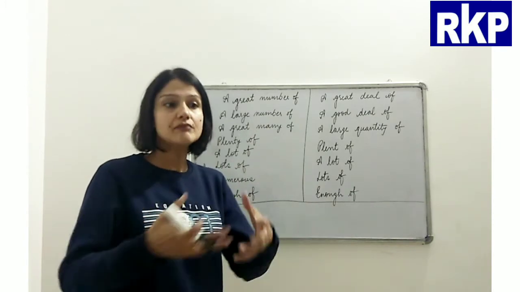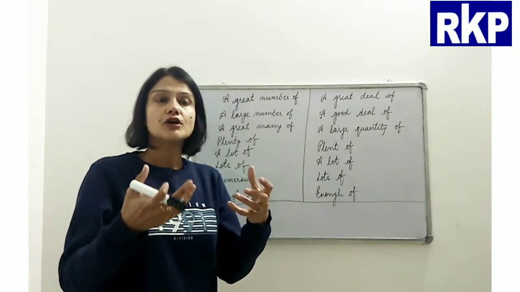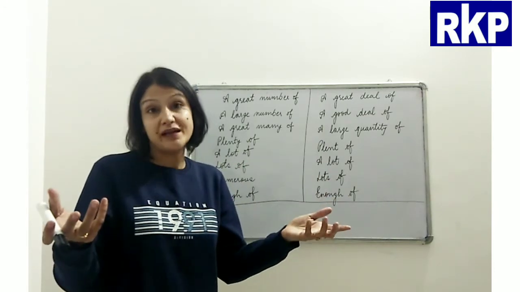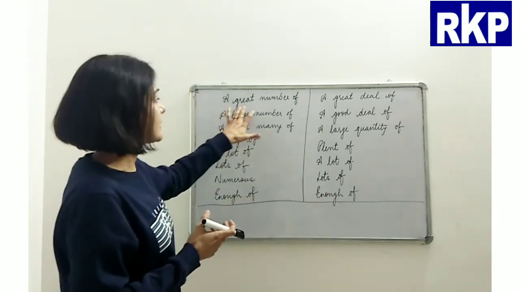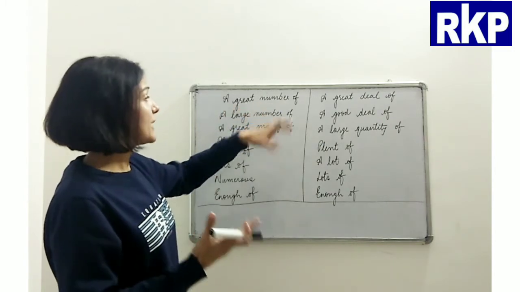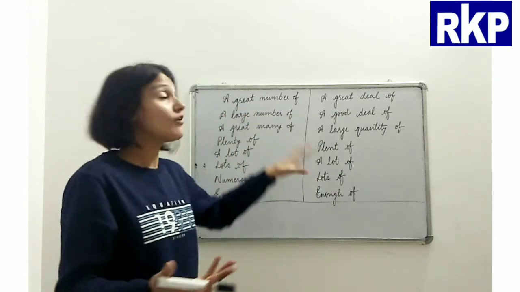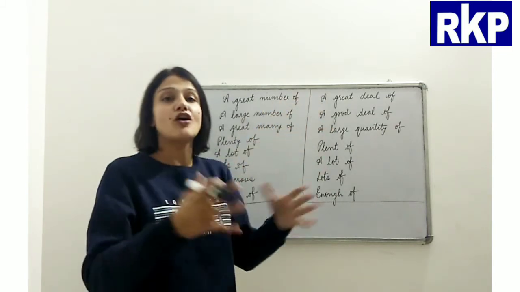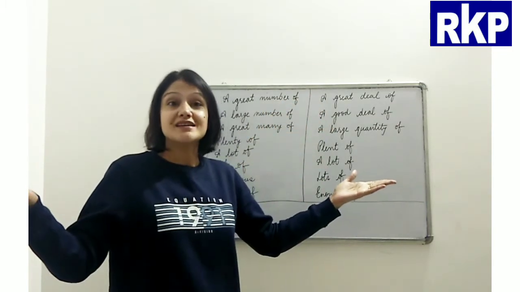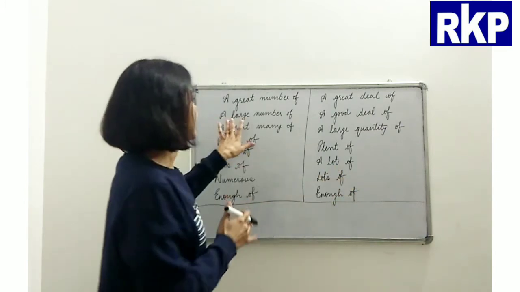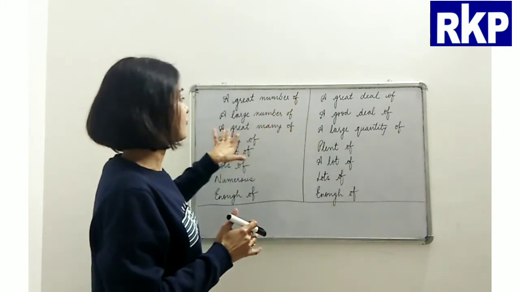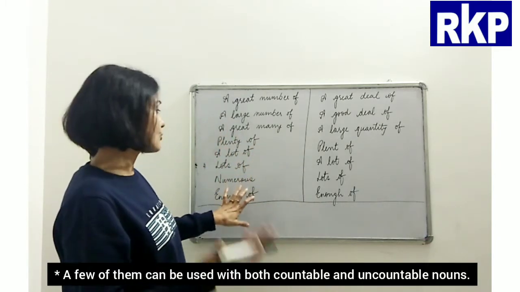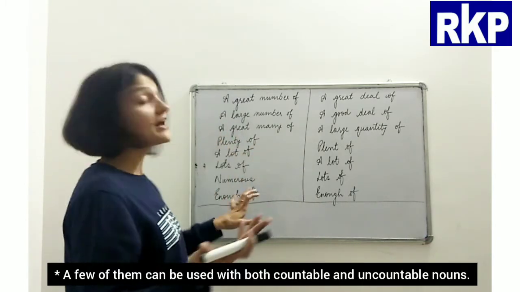That means something which is good in amount or quantity or number, right? So you can say a great number of, a large number of, and here it will be our object, a great number of participants, right? Then a large number of, a great many of, plenty of, a lot of, lots of, numerous, enough of.